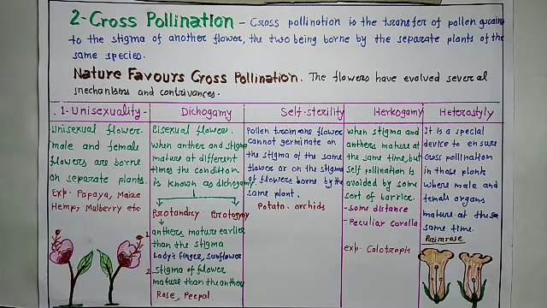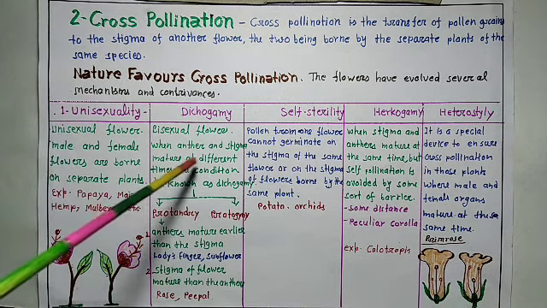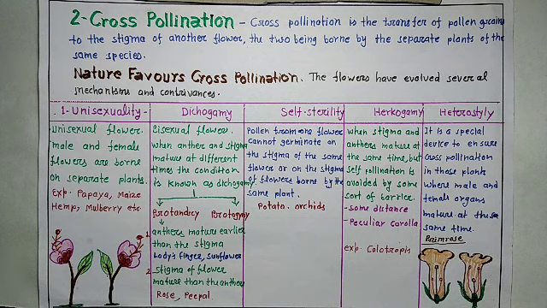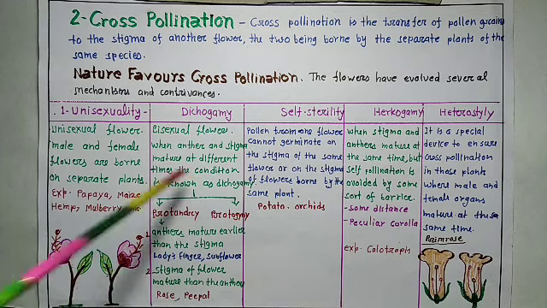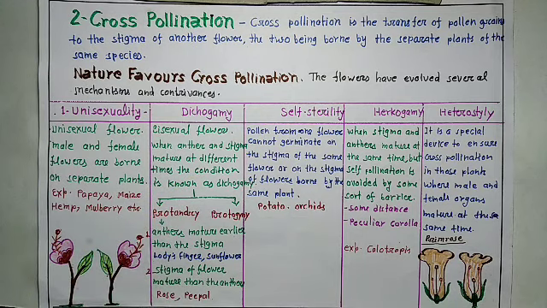Now, dichogamy. In bisexual flowers, when anther and stigma mature at different times, the condition is known as dichogamy. There are two types of dichogamy, protandry and protogyny.